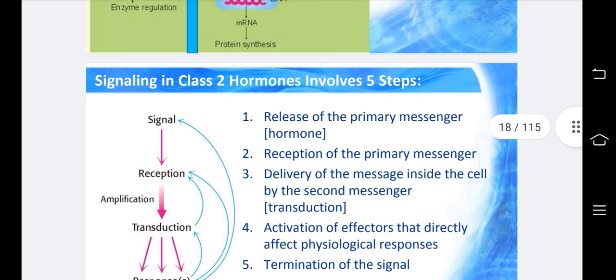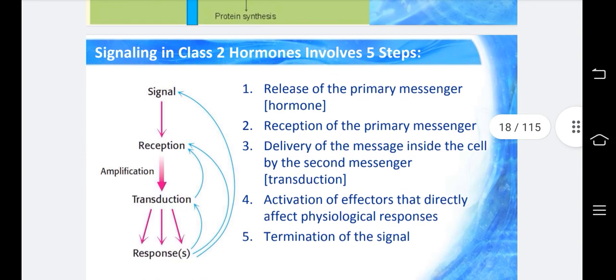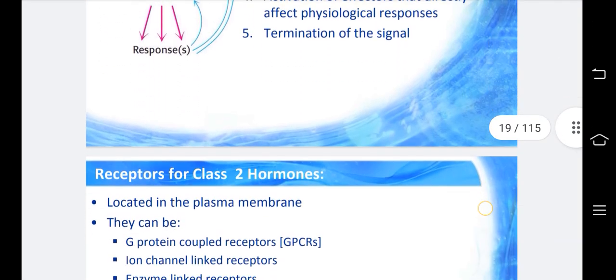Signaling in class 2 involves 5 steps. Which are those 5 steps? Release of the primary messenger, in the sense of the hormone. Reception of the primary messenger. Delivery of the message inside the cell by the second messenger, that is transduction. Then activation of effectors that directly affect physiological responses, and termination of the signal.